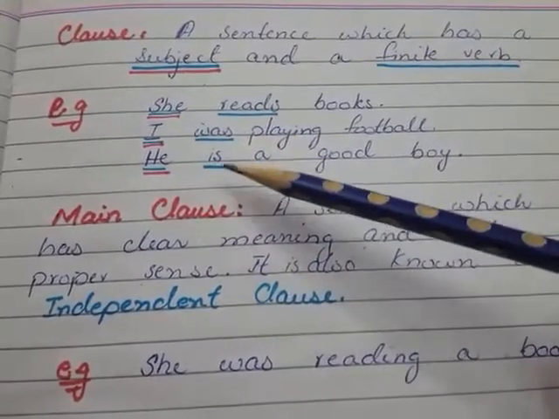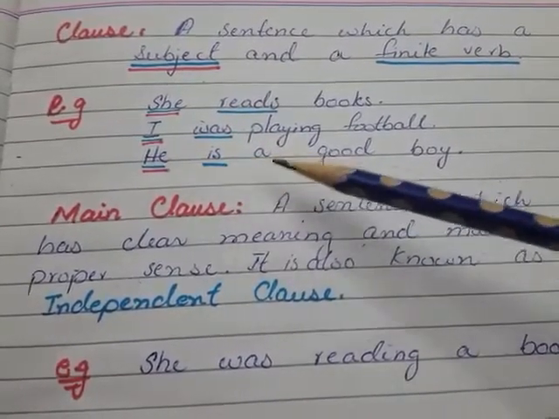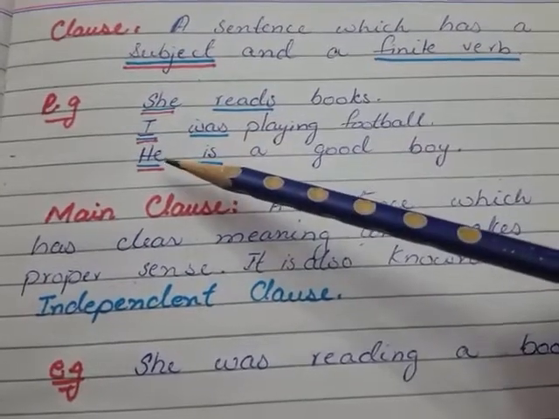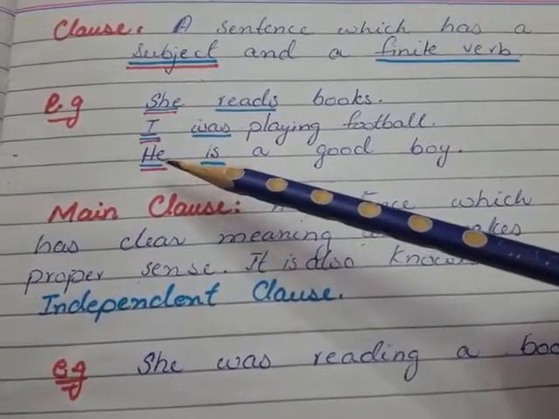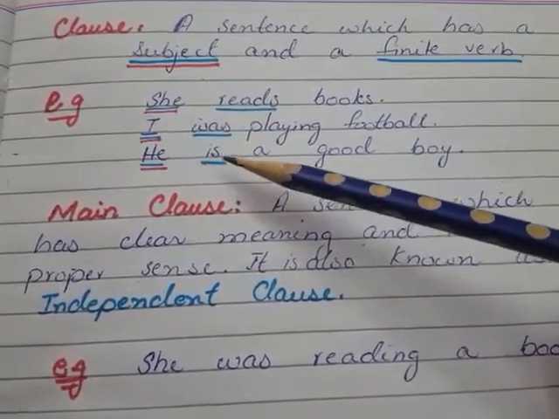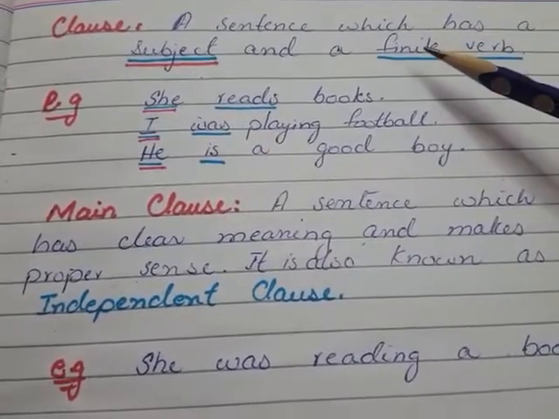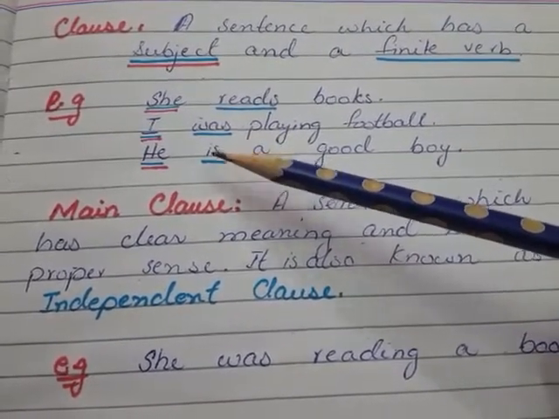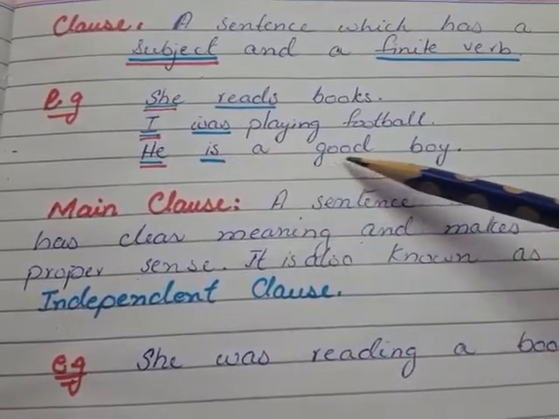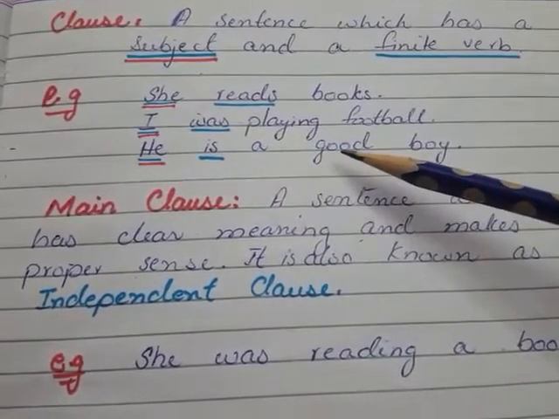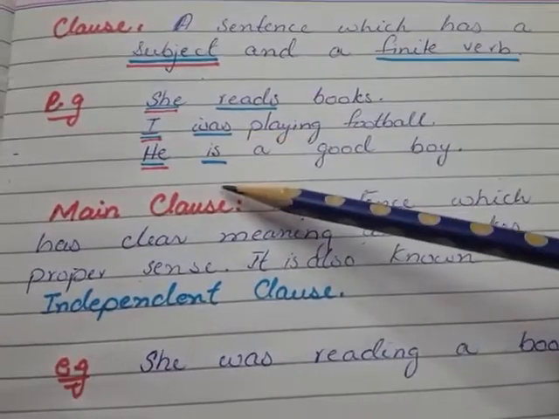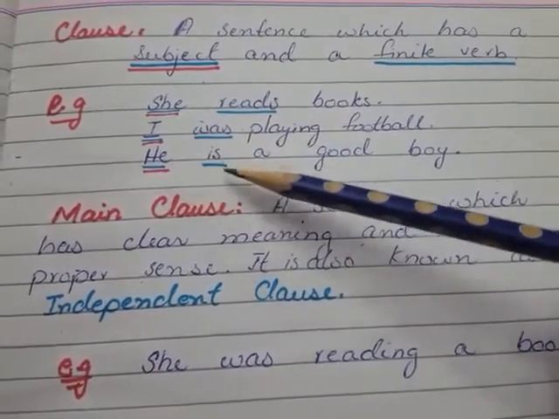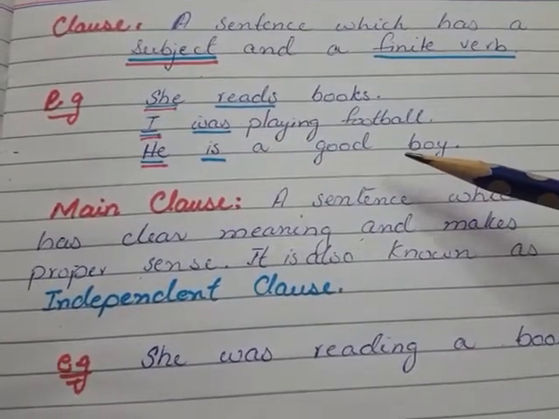Next example, he is a good boy. He is the subject of the sentence, and is over here is a finite verb, a helping verb, working as a main verb because we do not have any other verb in the sentence. So this is also a clause.